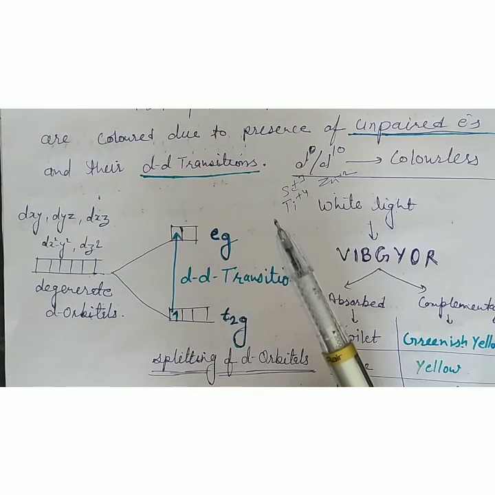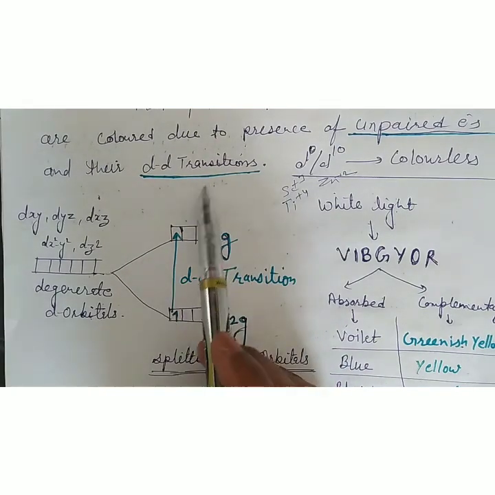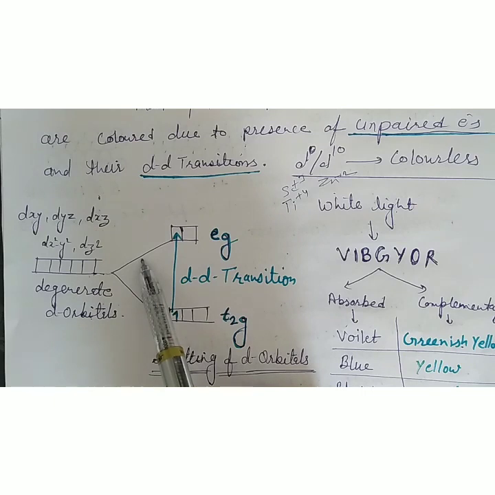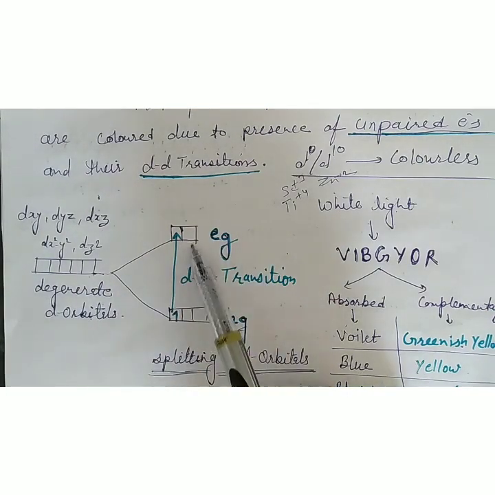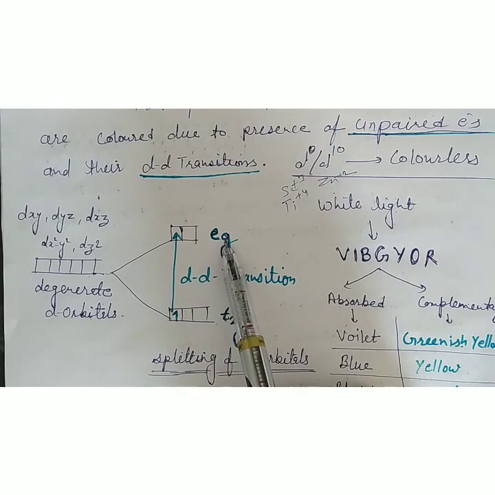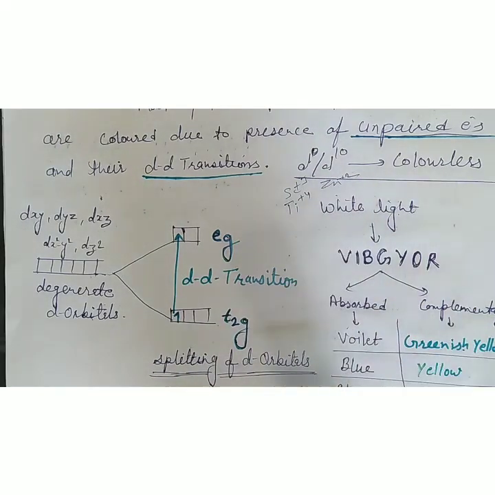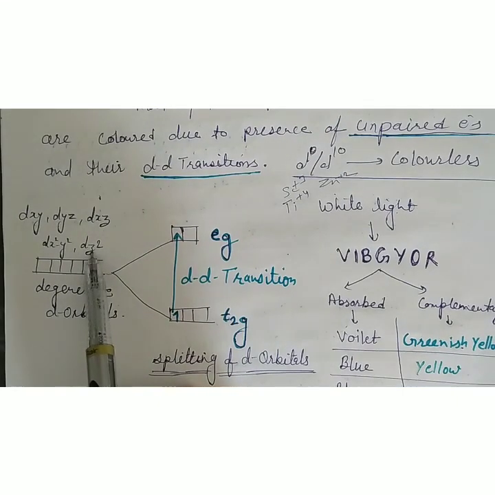Because of the coming anion, the degenerate orbitals are split into two parts: lower energy t2g orbitals and higher energy eg orbitals. The eg orbitals are dx2-y2 and dz2, and the t2g orbitals are dxy, dyz and dxz.